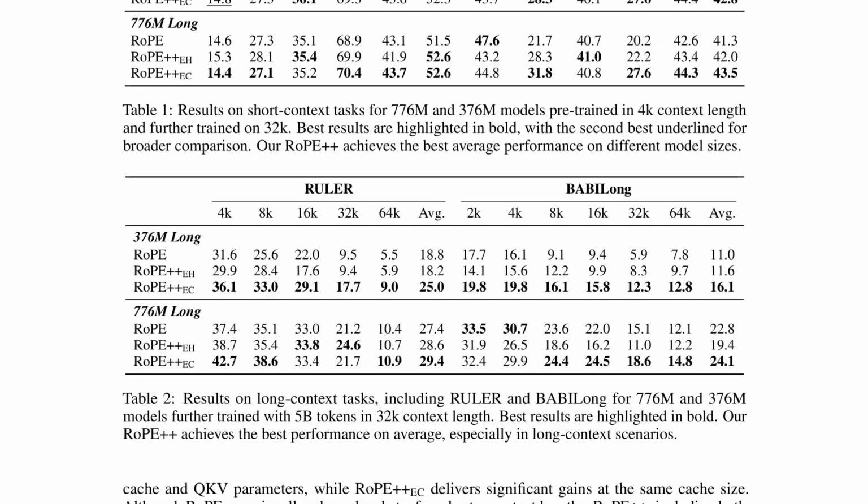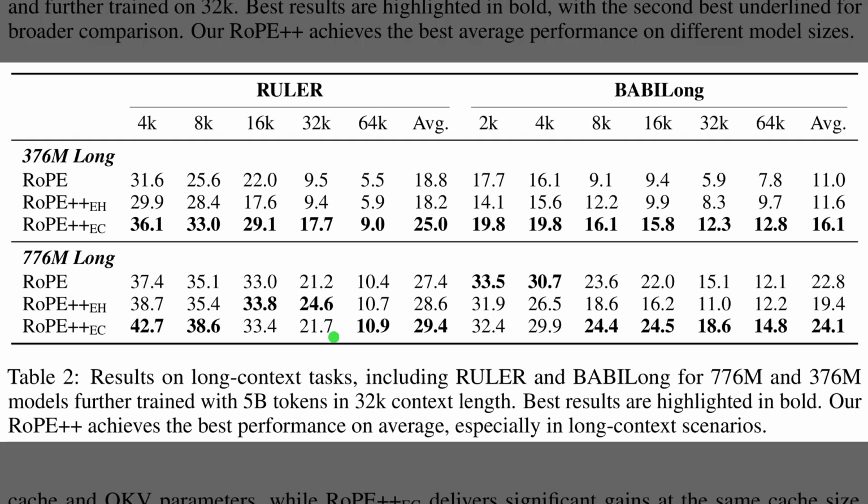Table 2 shows that imaginary enhanced RoPE++ consistently handles long sequences better than vanilla RoPE on synthetic long context benchmarks such as Ruler and Babilong, which stress whether a model can recall information far back in the prompt. The overview of scores indicates that RoPE++ EC gives the highest averages across almost all lengths, especially at 64,000 tokens. The RoPE++ EH configuration usually matches or exceeds RoPE, even though it uses only half the effective cache. Together, these results confirm that imaginary attention heads deliver tangible gains exactly where context becomes very long.